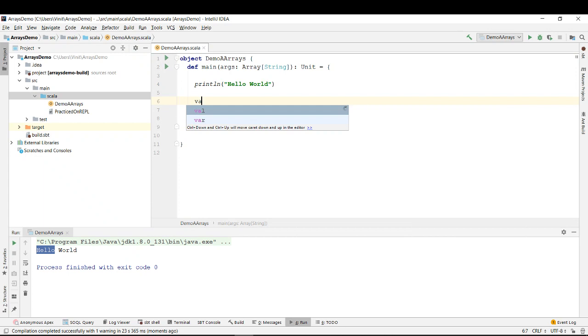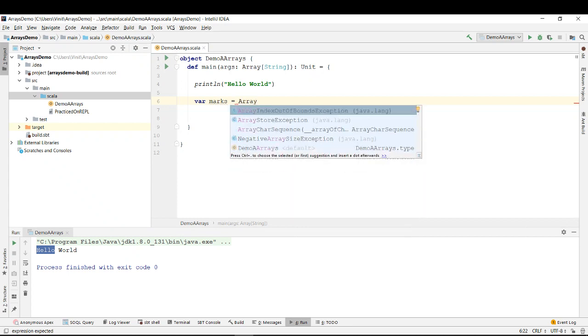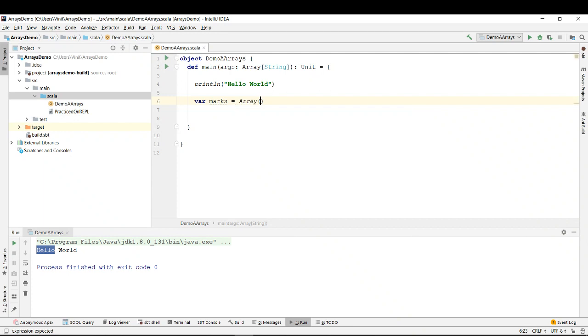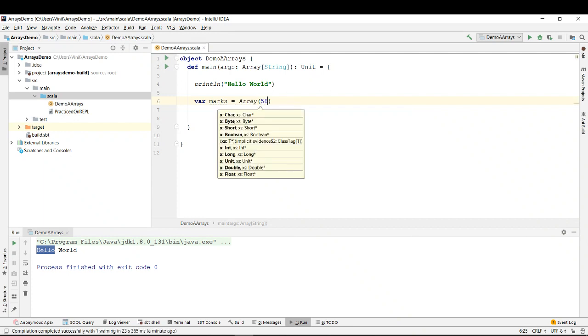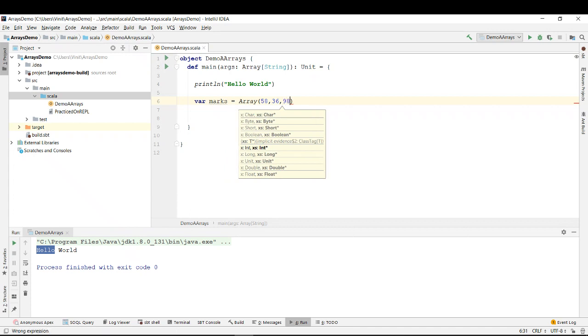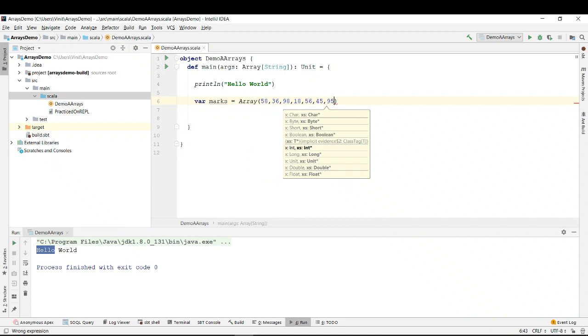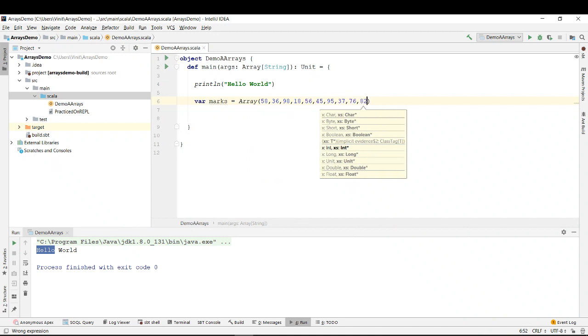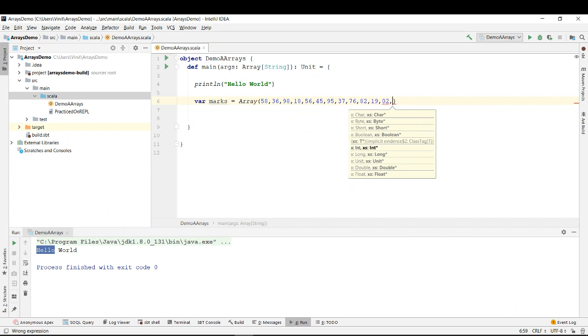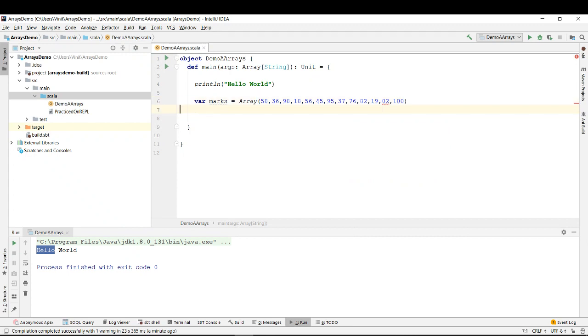Okay, so what I do is I say var, and I'm defining an array with the name as marks, and we say that it is an array, and it is having some marks inside it. Let's say someone got 58, someone got 36, someone got 98, someone got 18, someone got 56, 45, 95, 37, 76, 82, 19, 02, 100. Okay, so these are the marks that people got in an exam. So we have defined an array, and these are the marks, right?